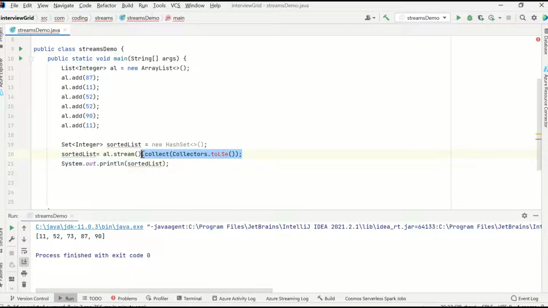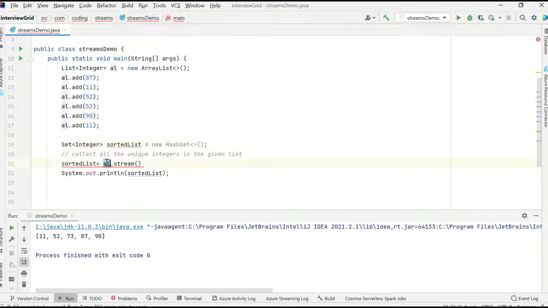Just for clarity, al.stream will open. The problem statement is to collect all the unique integers in the given list. In this case, we know a set stores unique values, right?